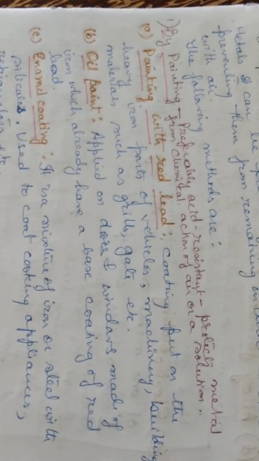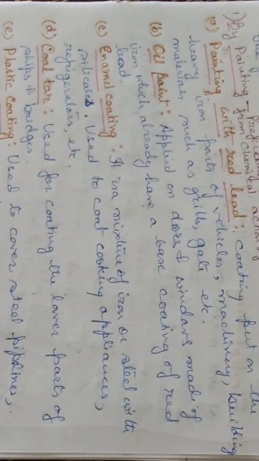First the iron is painted with red lead, and then we put an oil paint, so it protects it from the incoming air and moisture from getting contacted. Okay, then enamel coating. It is a mixture of iron or steel with the silicates used to coat cooking appliances, refrigerators, etc. They are given an enamel coating so that they do not come in contact with the air and moisture.